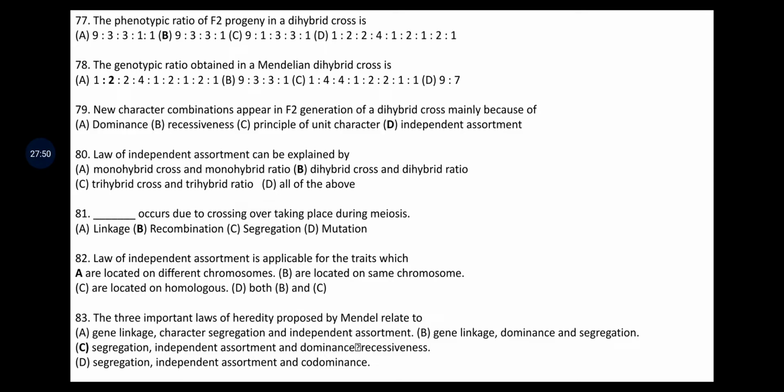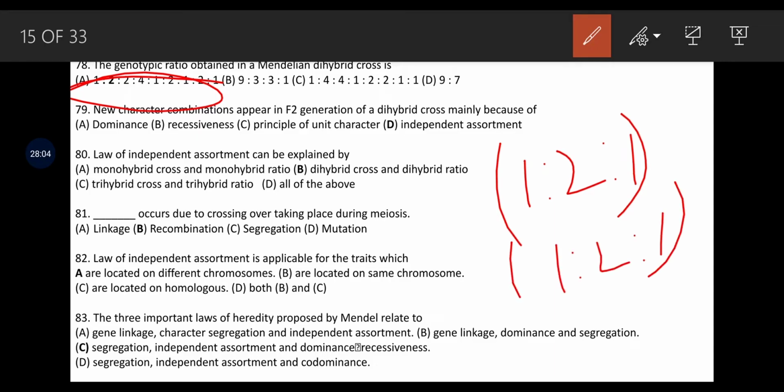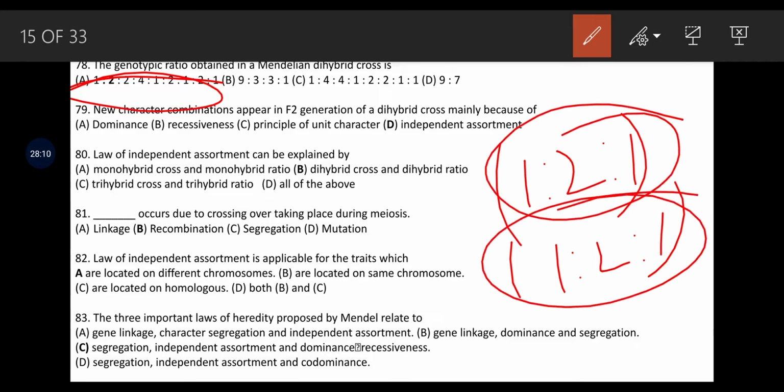Here how you can make this particular ratio, to make this you need to follow a simple formula. Just multiply this with this. That means in monohybrid ratio you were obtaining this as genotypic ratio. By multiplying these two you will get a direct dihybrid genotypic ratio. Okay. The next question is, new character combination appear in F2 generation of a hybrid cross mainly because of the independent assortment. Law of independent assortment can be explained by dihybrid cross and dihybrid ratio.